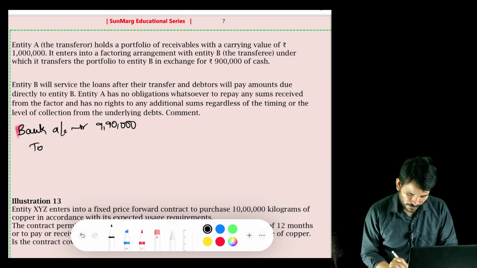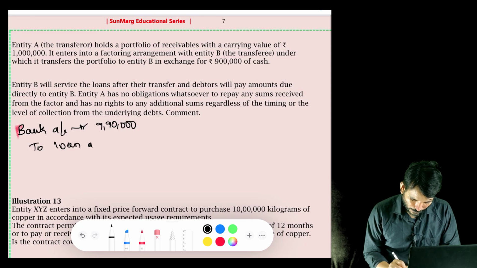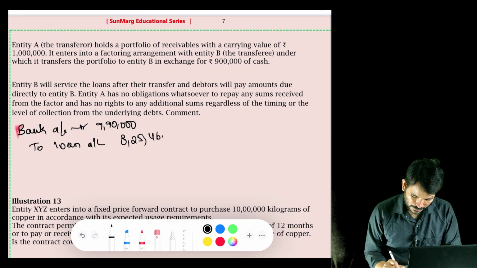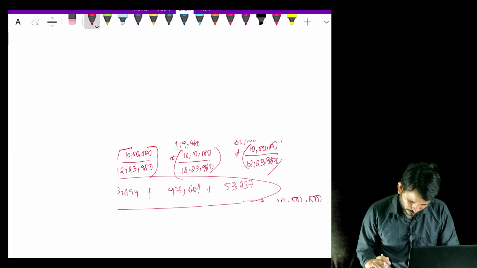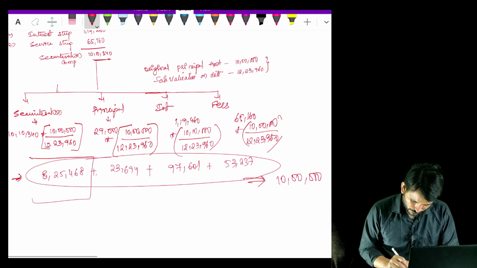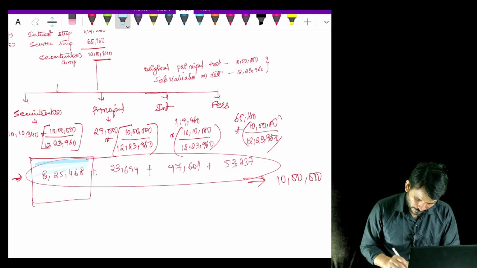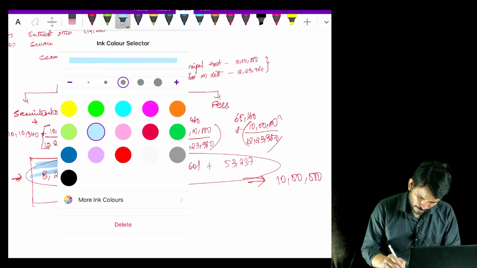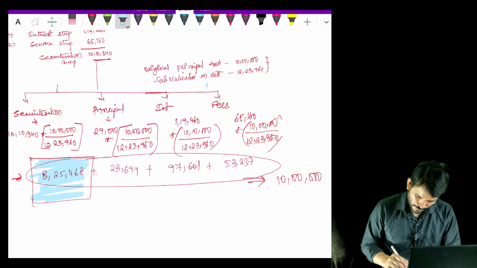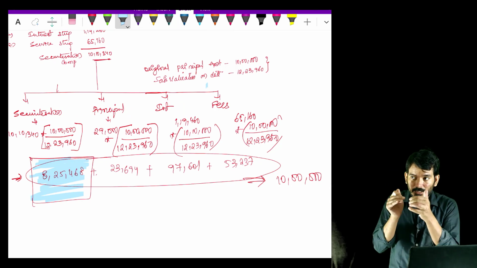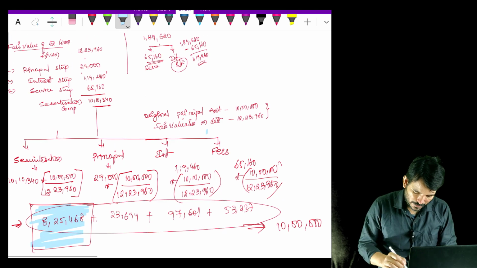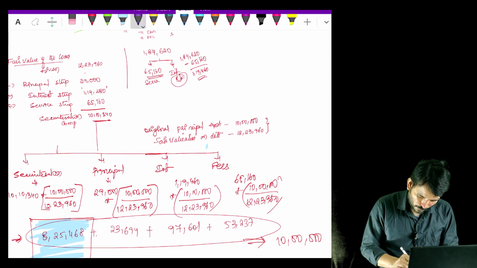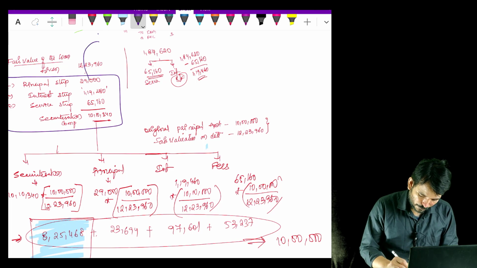So what we are giving? We are giving a loan which is coming up to 8,25,468. So how did you get this number? For 8,25,000, this one. Okay, so this is like a principal book value we are trying to find out. Whatever they have given is here. Whatever they have given is all at fair value.